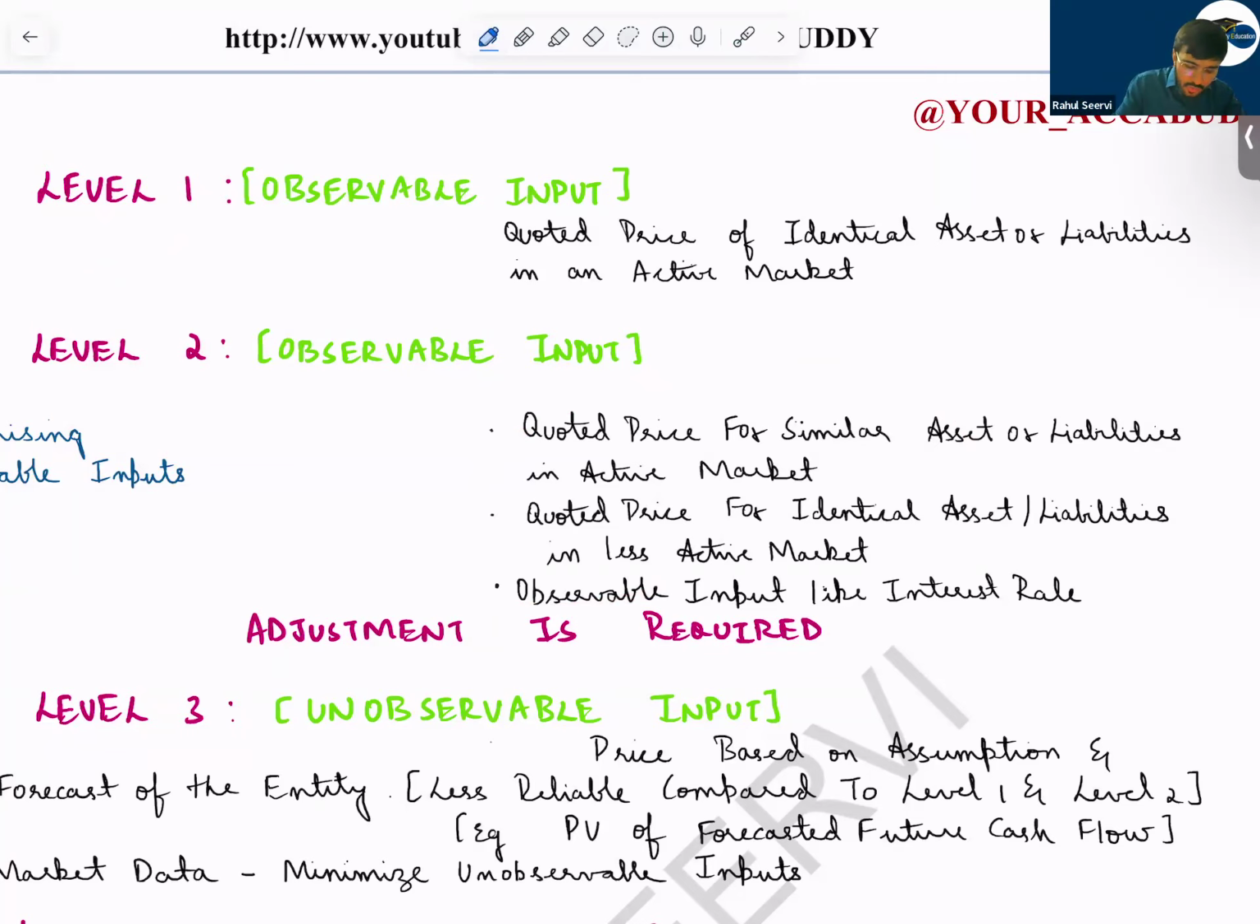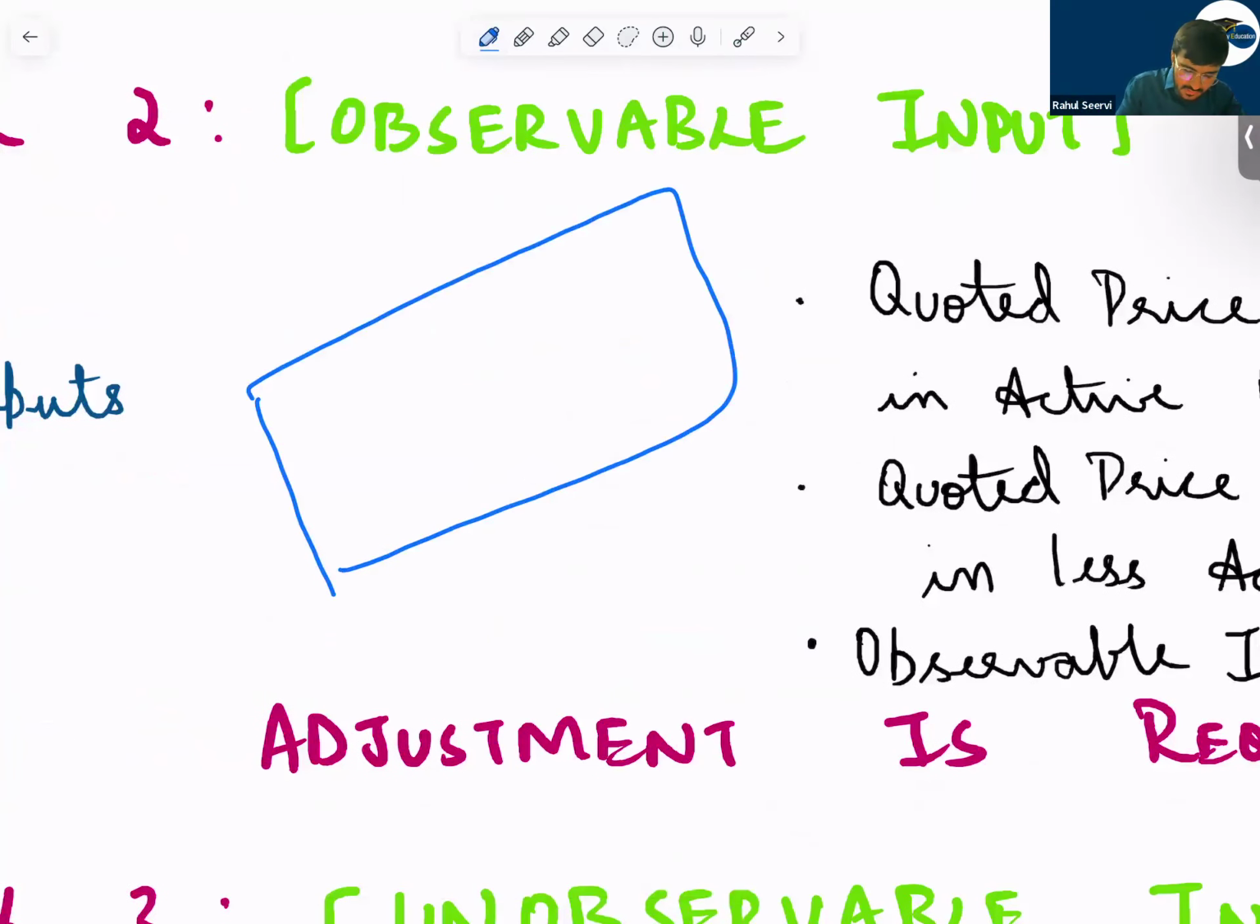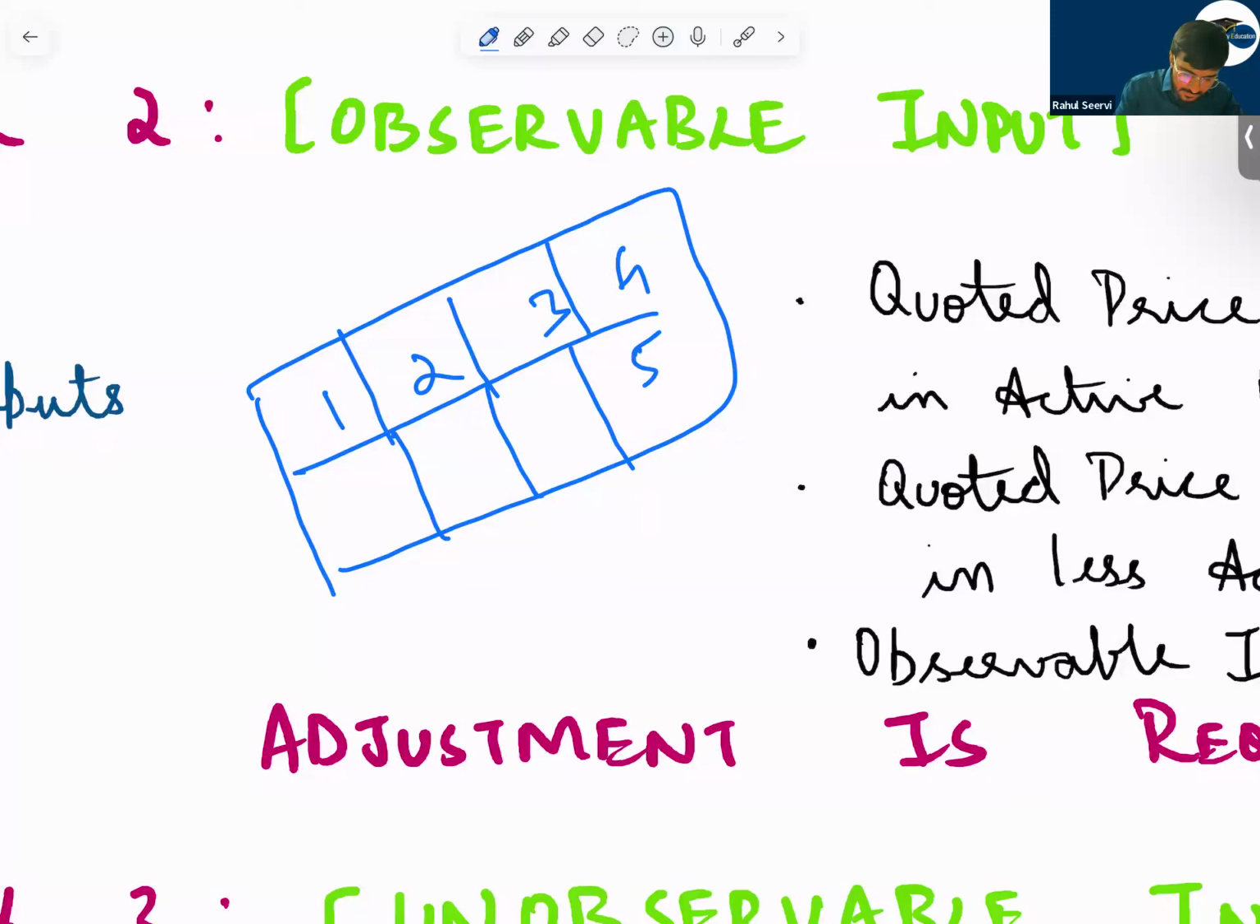The best example could be what? For your property. This is a land. There are four properties, one, two, three, four, five, six, seven, eight. Now you are using IAS 40. You are using the fair value model. Now this property belongs to you. Now you want the fair value.